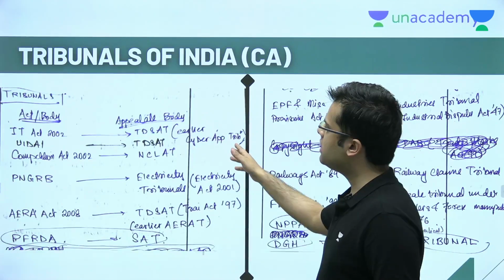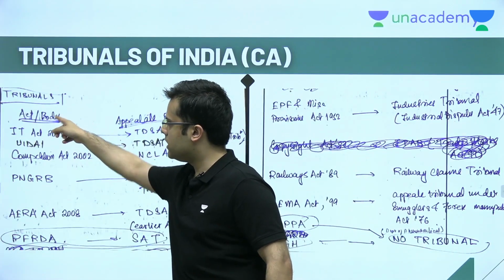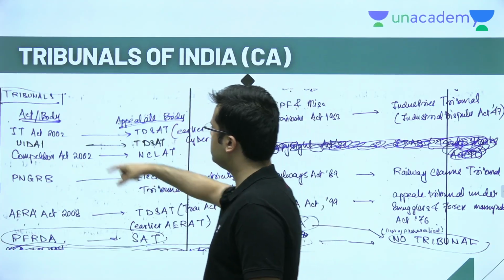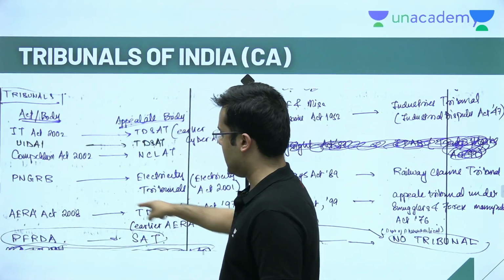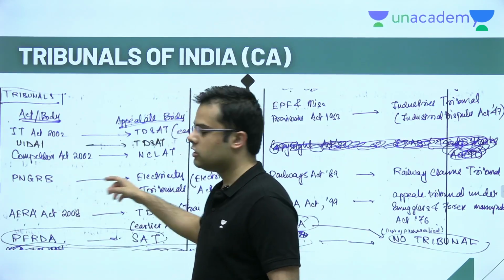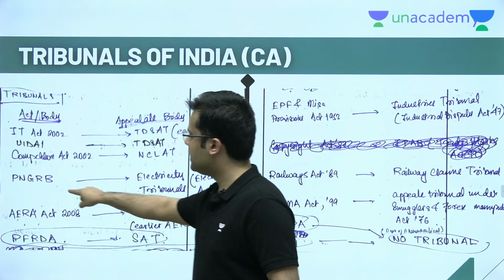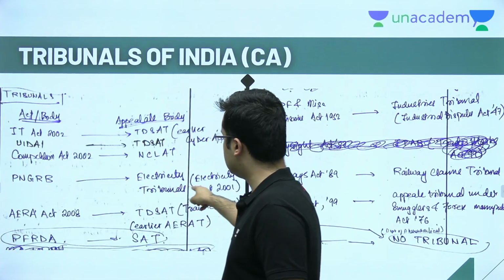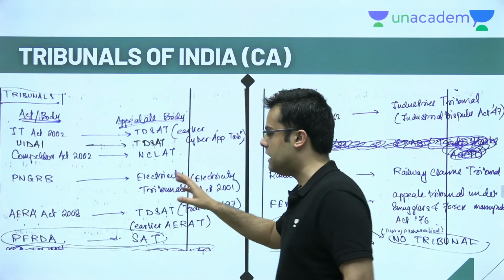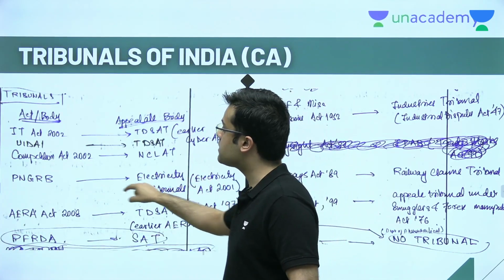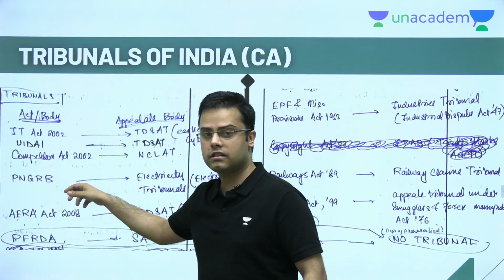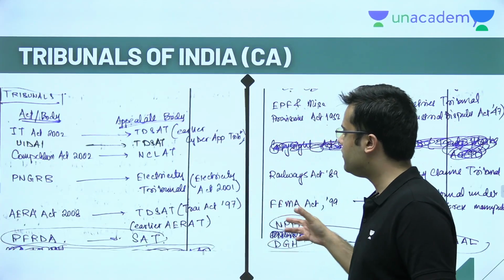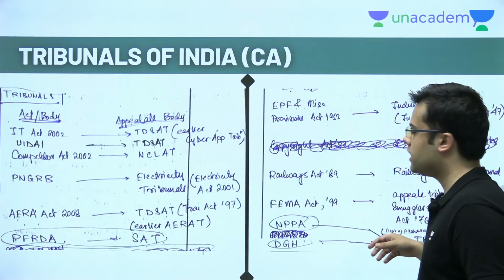So what I've done here is these are different bodies or acts, and these are the appellate bodies that are available here. All of these are tribunals, and I was pleasantly surprised to see, in one of my prelims attempts, this had come: that the PNGRB's appeals are heard by the Electricity Tribunal. Now, if you don't know, then you'll not be able to guess that the Electricity Tribunal hears the Petroleum and Natural Gas Regulatory Board's appeals, right?